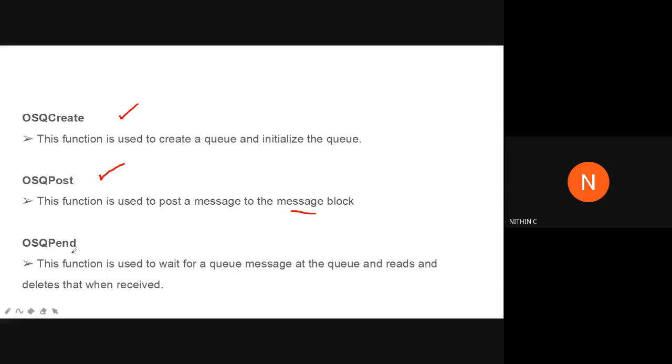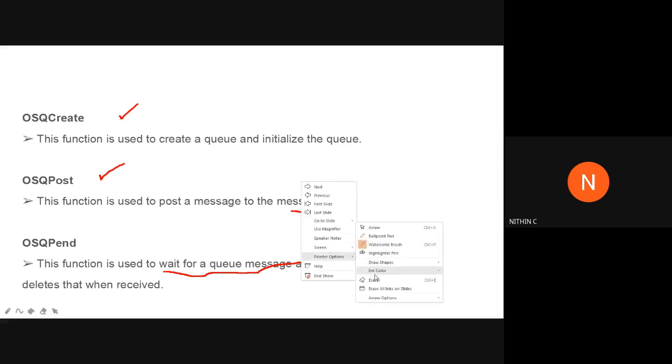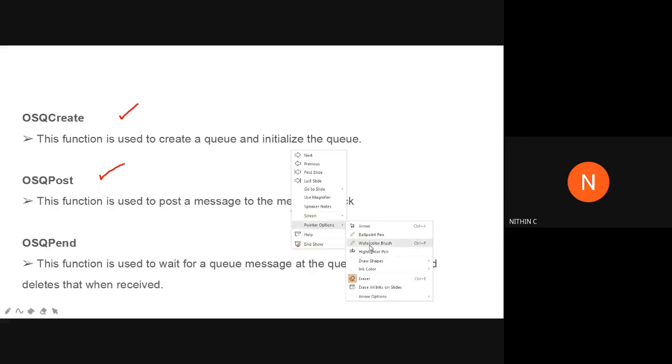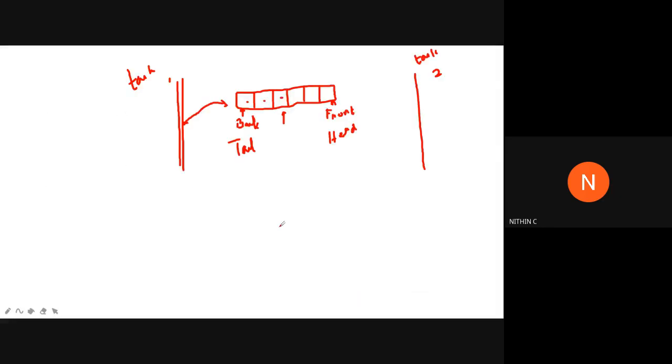Then osqueue_pend. This function is used to wait for a queue message at the queue. Remember, wait for a queue message at the queue, and it reads and deletes that message when it is received.